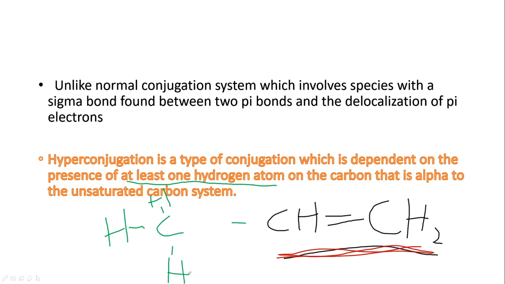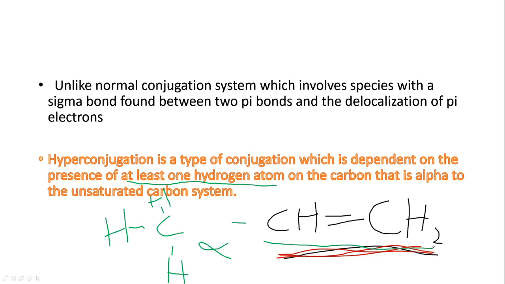Now, if we look, this is the alpha carbon, and this is the unsaturated carbon. From my definition, hyperconjugation is a type of conjugation which is dependent on the presence of at least one hydrogen atom on the carbon that is alpha to the unsaturated carbon system. Now, we know conjugated systems always undergo resonance.